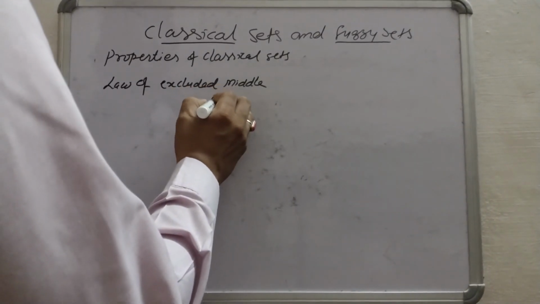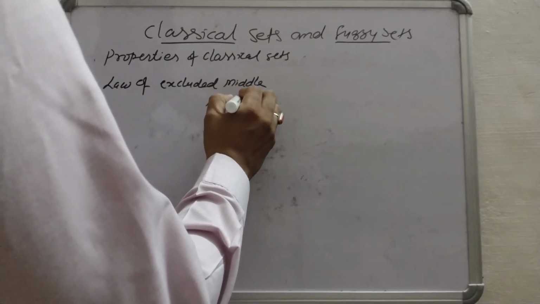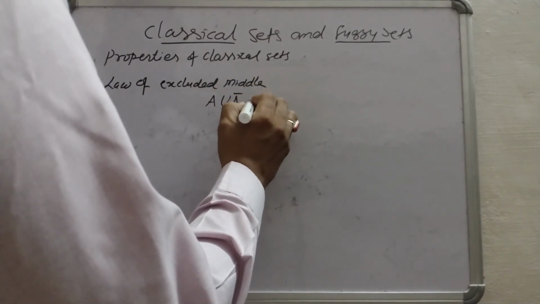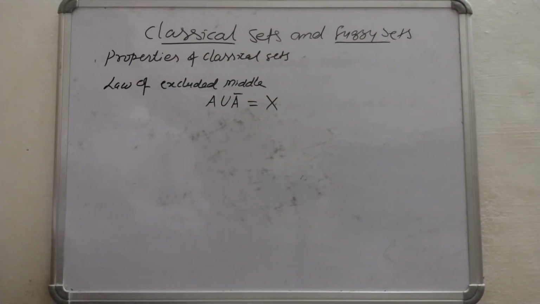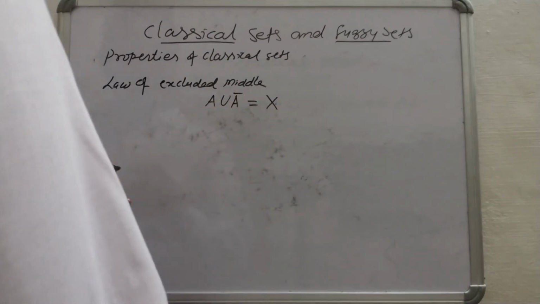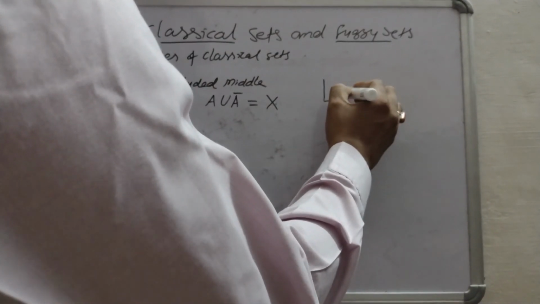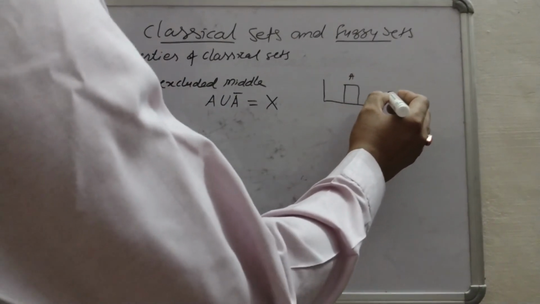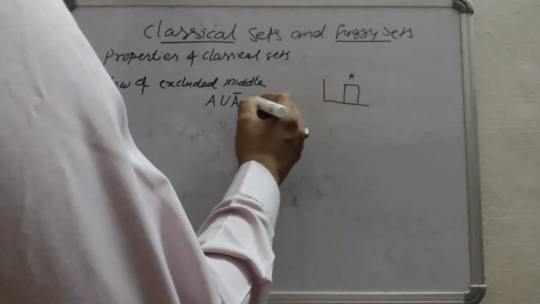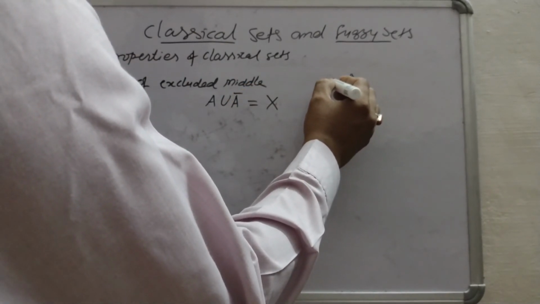That if we calculate A union A's complement, then we get X. Because suppose this is A, and if we calculate A's complement, then what will be the area? This one.